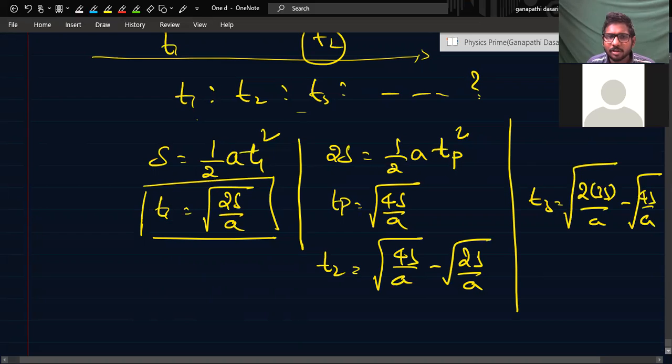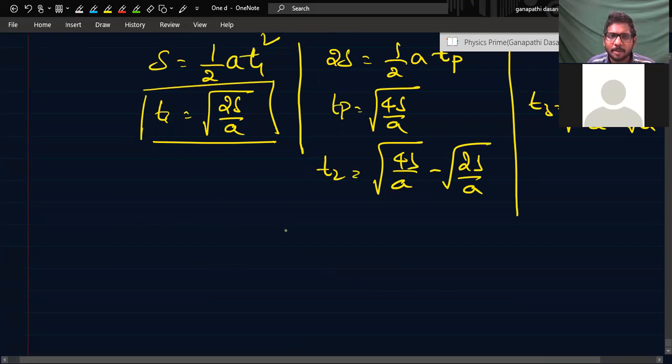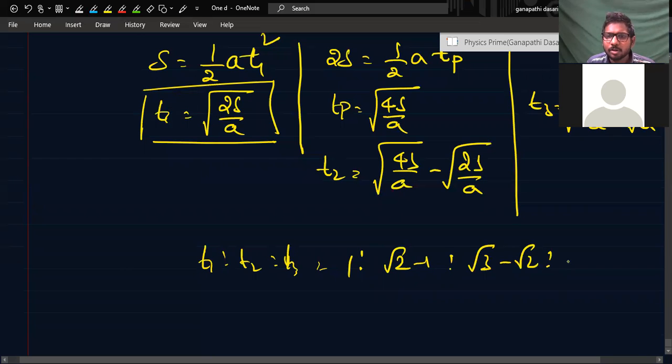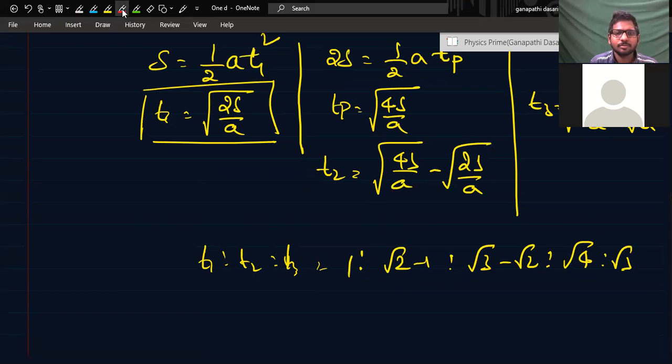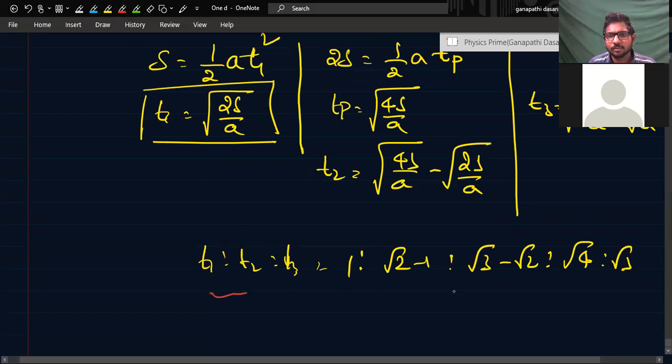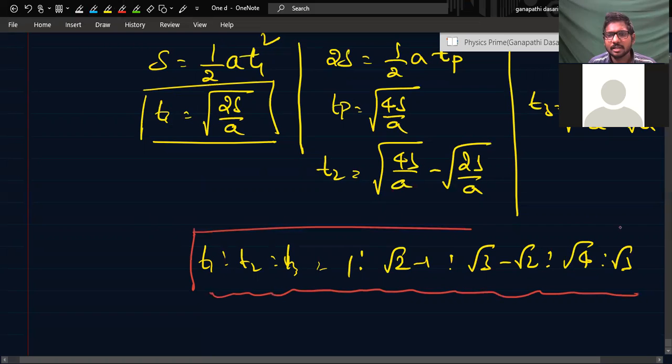So what is the ratio? If root 2S by a is taken as common and cancelled, the answer will be T1 is to T2 is to T3 is 1 is to root 2 minus 1 is to root 3 minus root 2 is to root 4 minus root 3. Like this it will go. I understood, sir. This is another important concept; we can use it for different kinds of problems. This is another valuable concept.